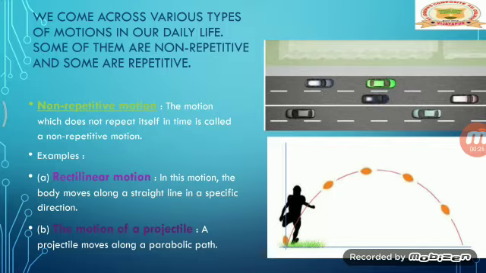The motion which does not repeat itself in time is called a non-repetitive motion, and the examples are rectilinear motion and projectile motion. In rectilinear motion, the body moves along a straight line in a specific direction. So a car moving on a straight road is a good example for rectilinear motion. And a ball kicked by a player or a ball thrown by a player is a good example for projectile motion.